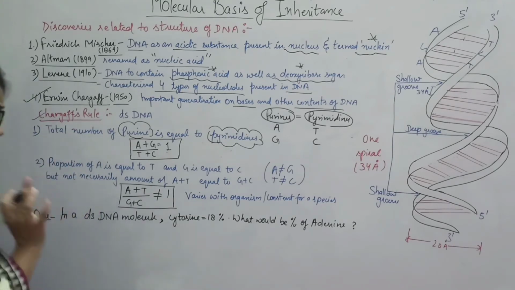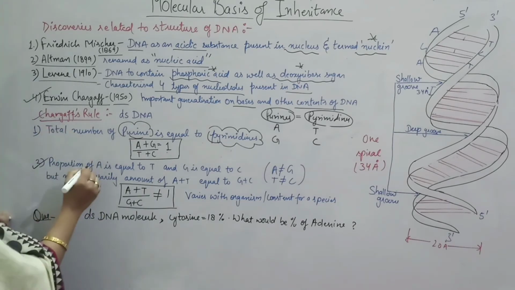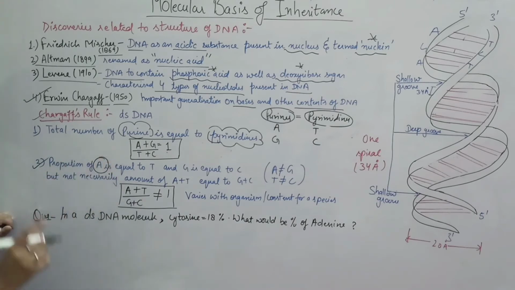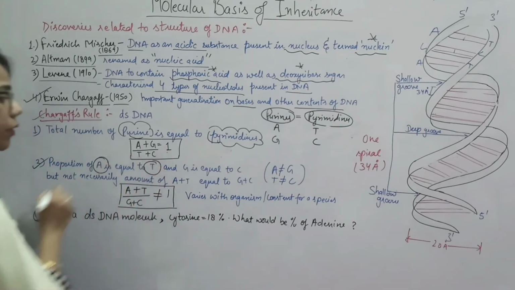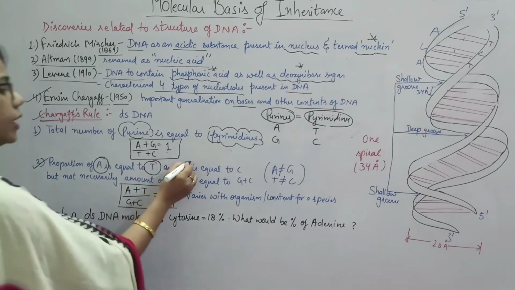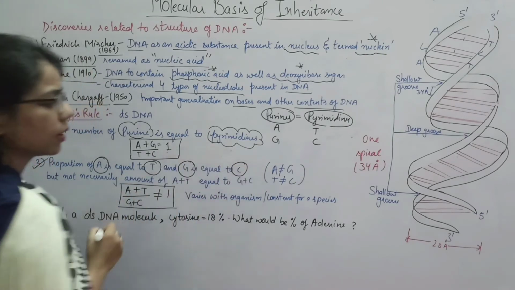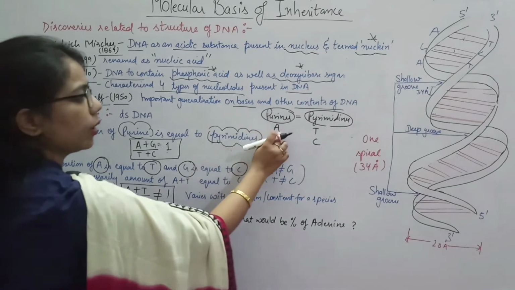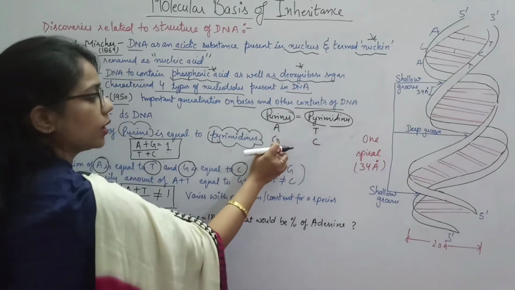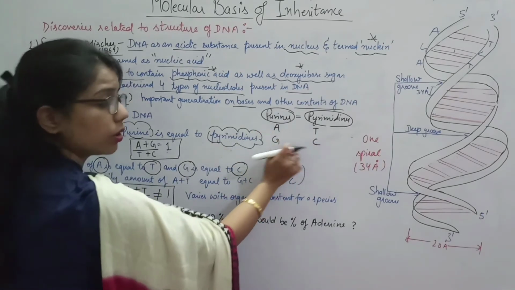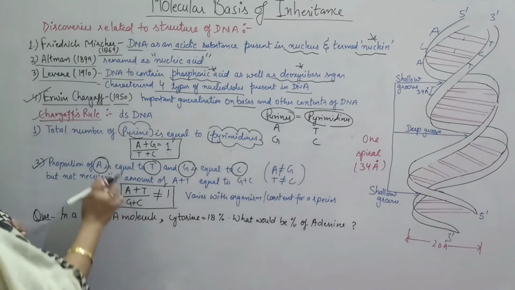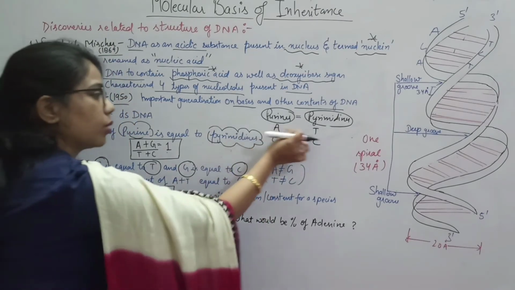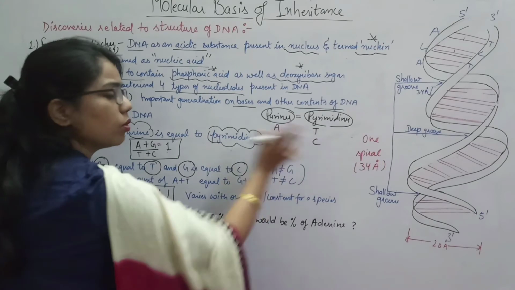Okay, another important thing, the proportion of A. Okay, the proportion of A will always be equal to T and G always equal to C. ओके, A हमेशा T के बराबर होगा. जितना A होगा उतना ही T होगा, जितना G होगा उतना ही C होगा. सो वी कैन से दैट द प्रपोर्शन ऑफ A इज इक्वल टू T एंड G इज इक्वल टू C.